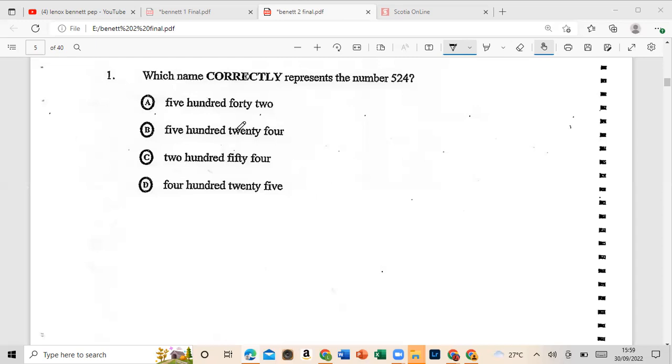Which name correctly represents the number 524? So let's see. 524, so that would be B. Let's move on to number 2.